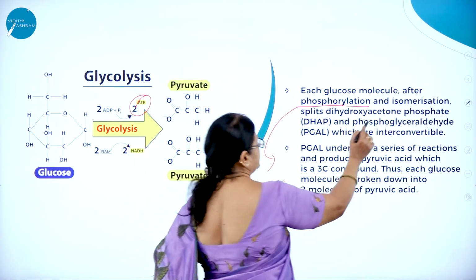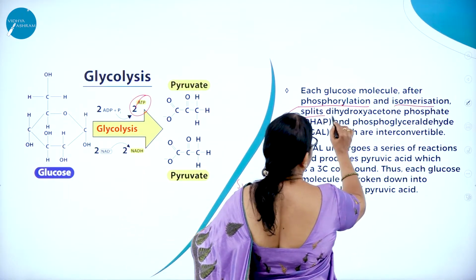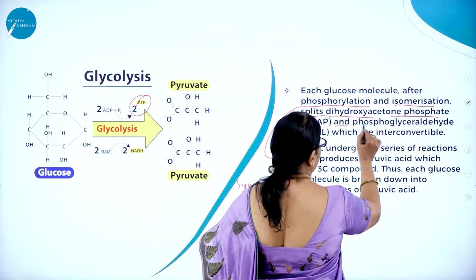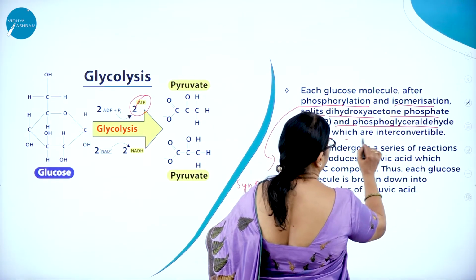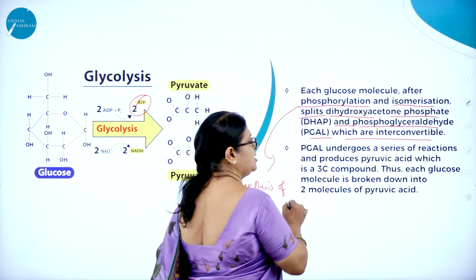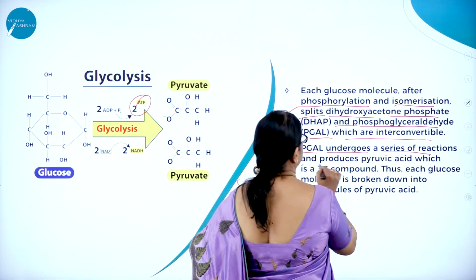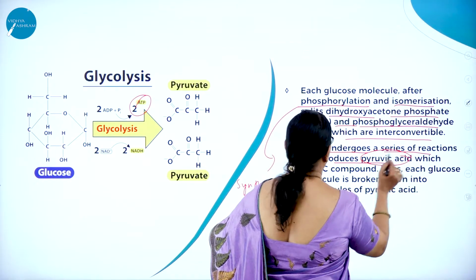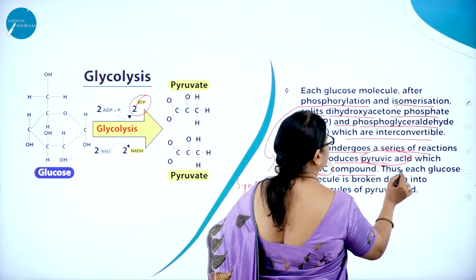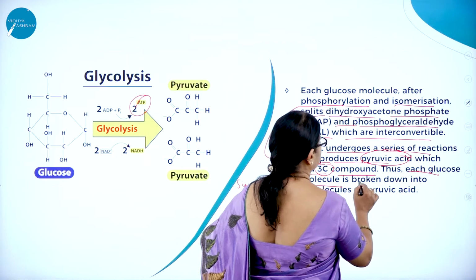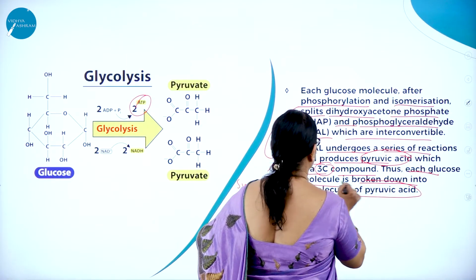And isomerization splits it into dihydroxyacetone phosphate and phosphoglyceraldehyde, which are interconvertible. Phosphoglyceraldehyde then undergoes a series of reactions and produces pyruvic acid, which is a 3-carbon compound. Thus, each glucose molecule is broken down into 2 molecules of pyruvic acid.